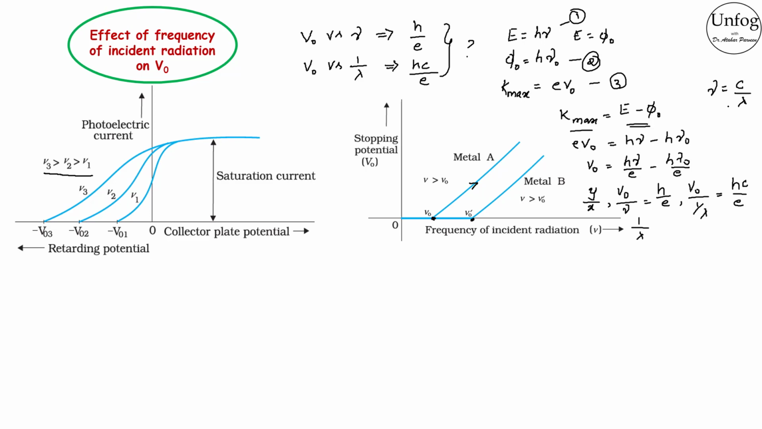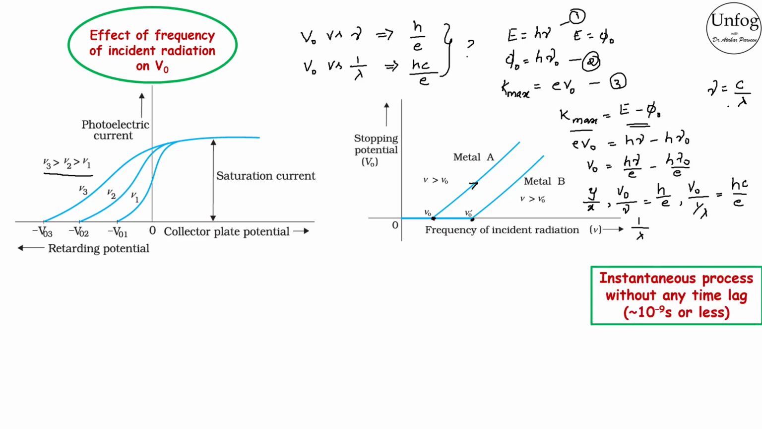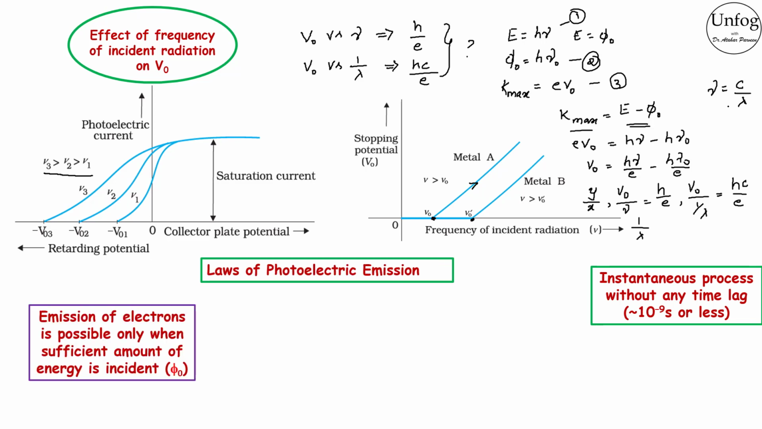Another observation of the photoelectric effect is that the electron emission takes place instantaneously without any time delay, even if the intensity of light is very dim. Now, to summarize this lecture, we have laws of photoelectric emission. Emission of electrons is possible only when sufficient amount of energy is incident, and the minimum energy required to do so is the work function phi naught.